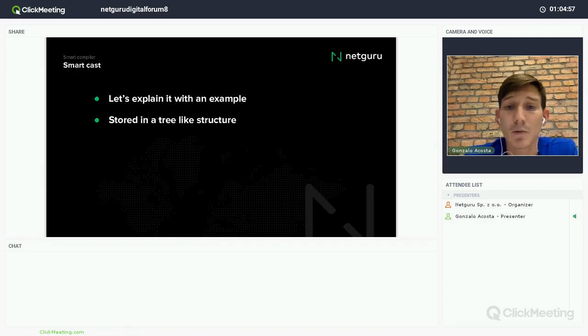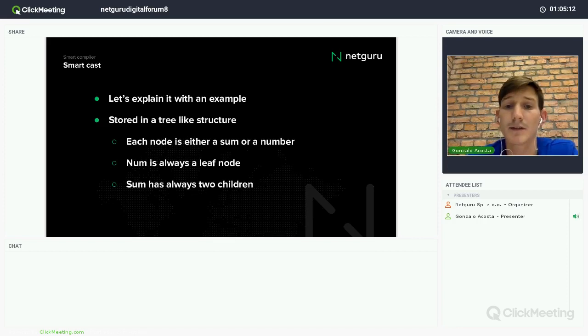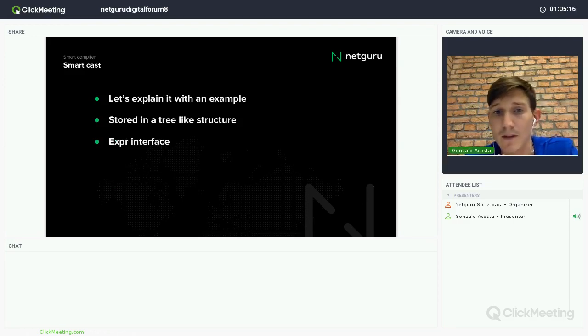So it will be stored in a tree-like structure. Each node will be a sum or a number. The num is always a leaf node, of course, and the sum always has two children to sum up.